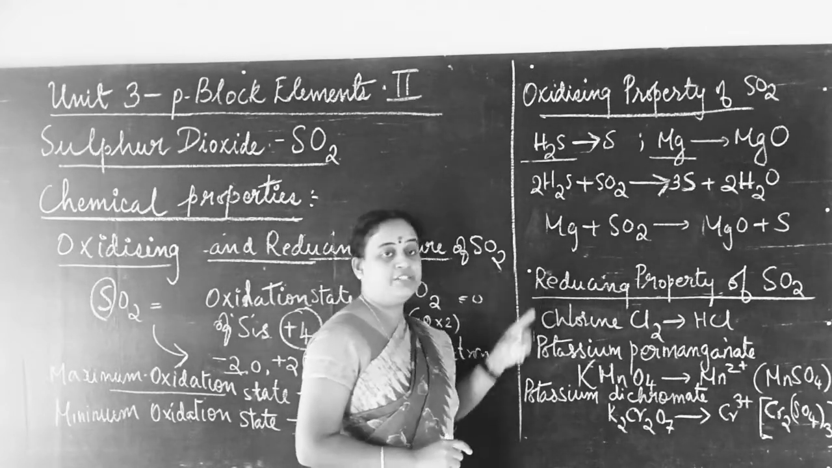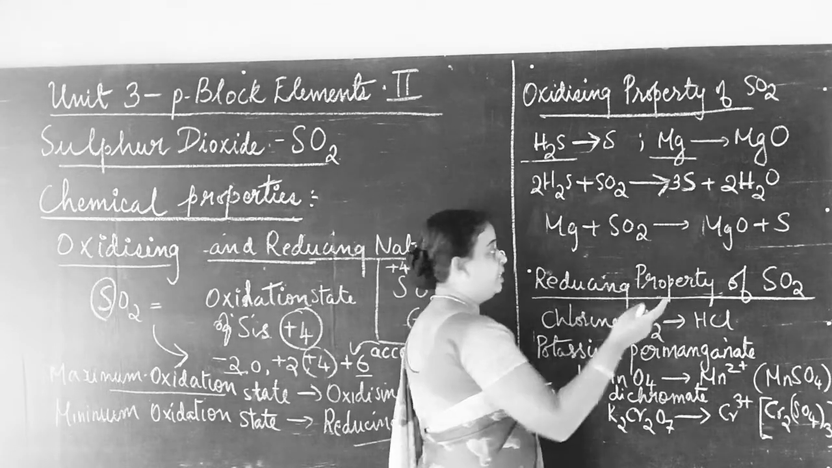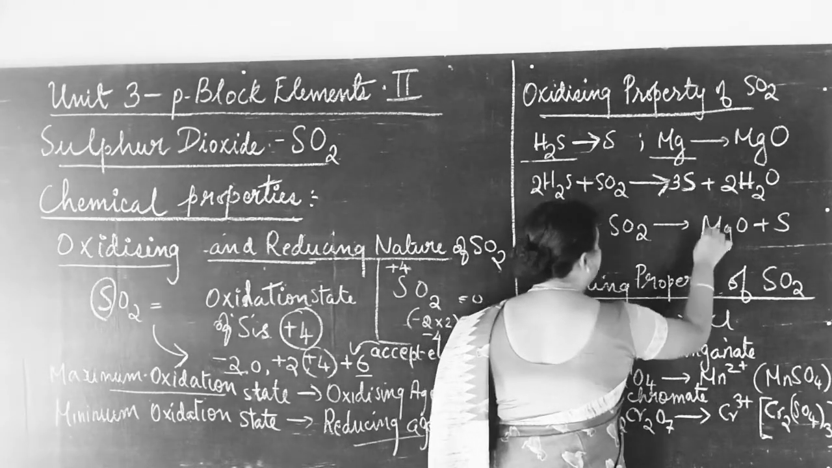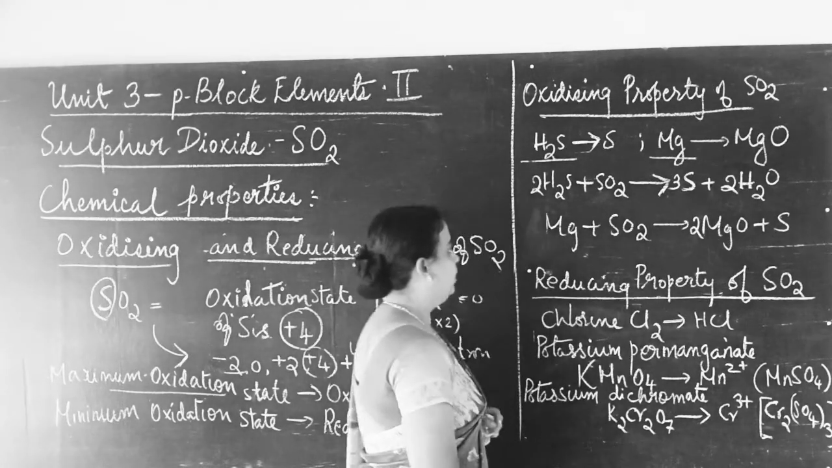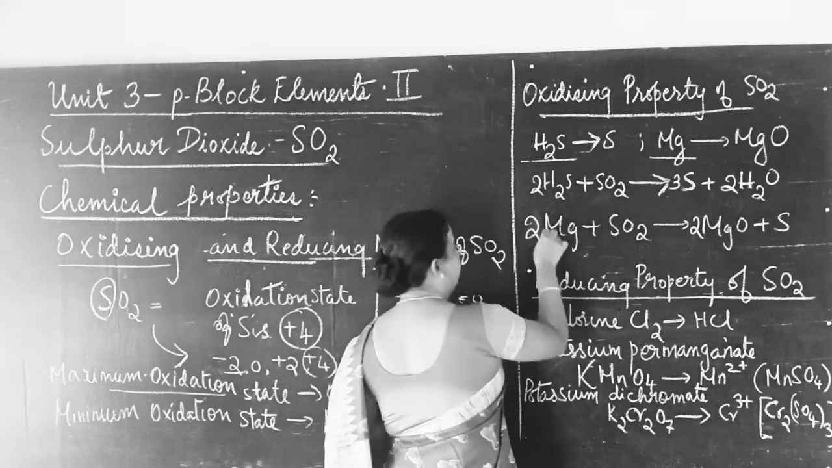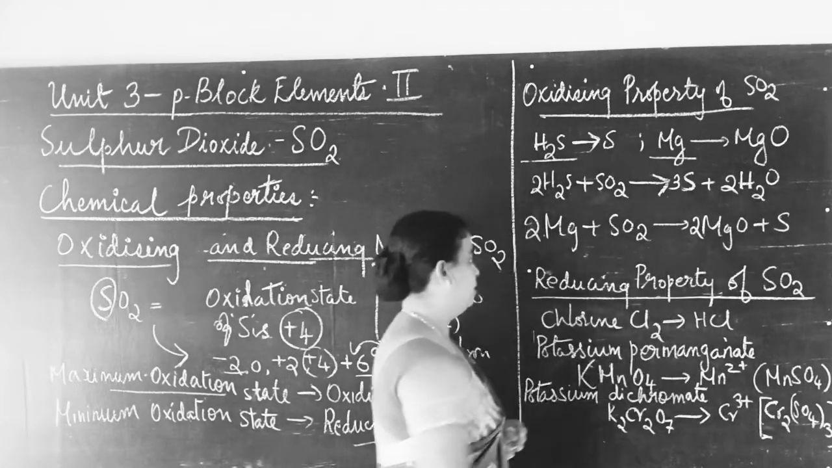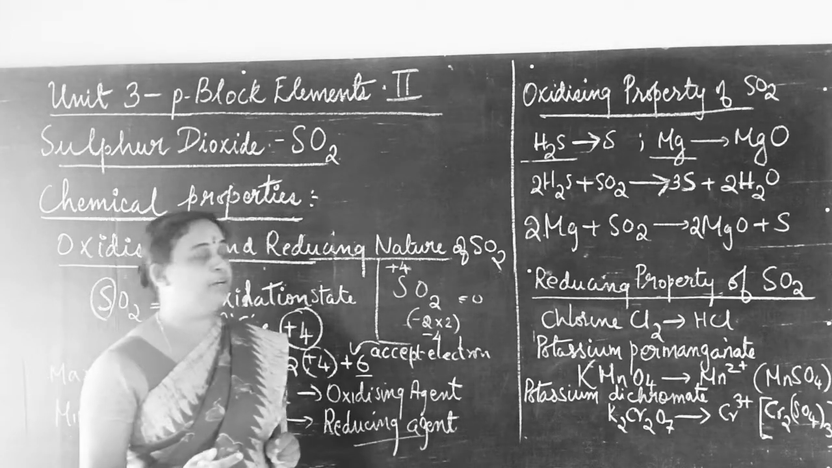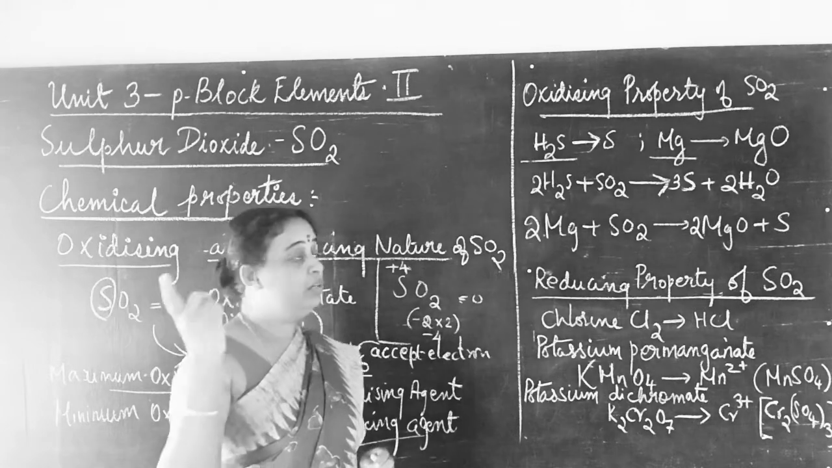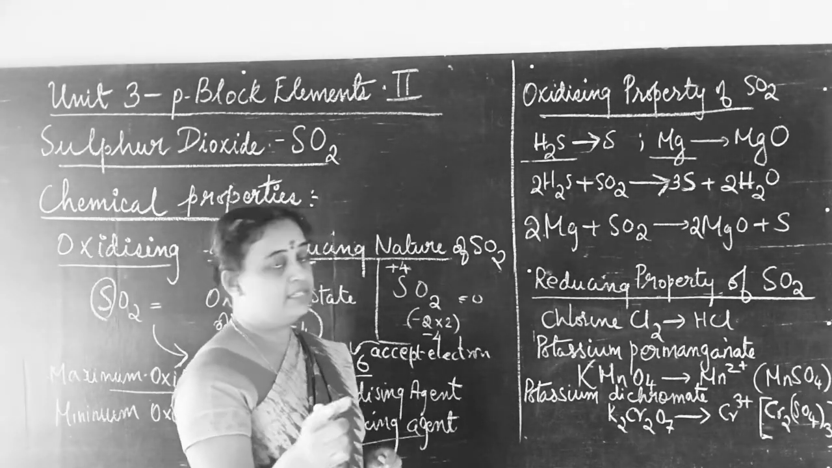Now let us look at the next reaction. Magnesium is also oxidized by sulfur dioxide to magnesium oxide and sulfur. Likewise let us balance here. Here it is 2 oxygens, only 1 on the other side, so to balance it I put 2 here. Then, because the right hand side has 2 magnesium and the left hand side only 1, I put 2 here. Now sulfur is 1 on the right hand side and left hand side, so it's balanced. So that's the oxidizing property of sulfur dioxide. Sulfur dioxide can oxidize hydrogen sulfide to sulfur and magnesium to magnesium oxide and sulfur.